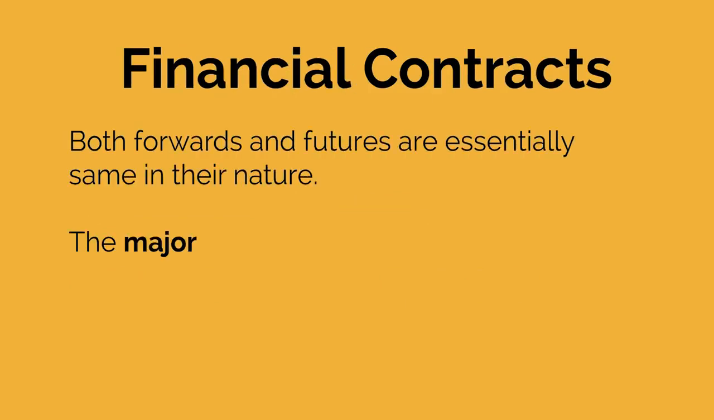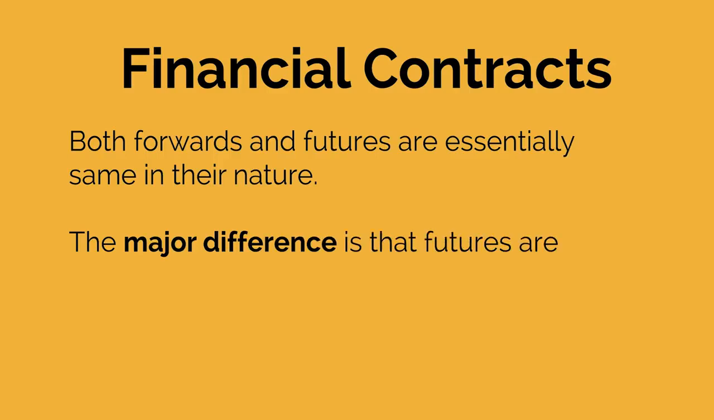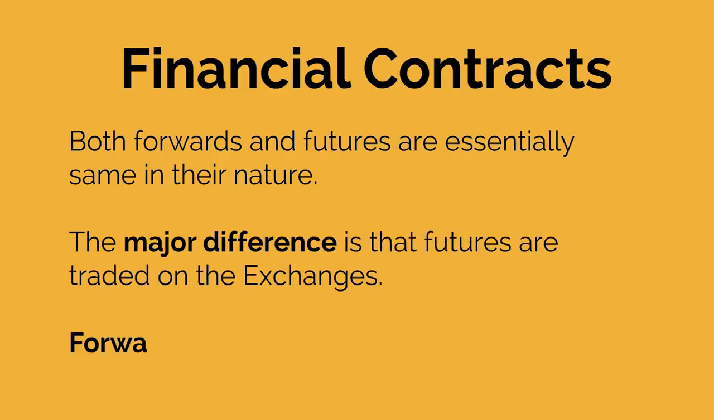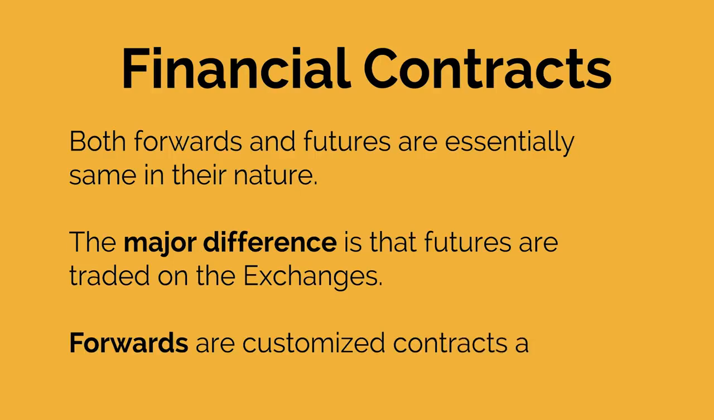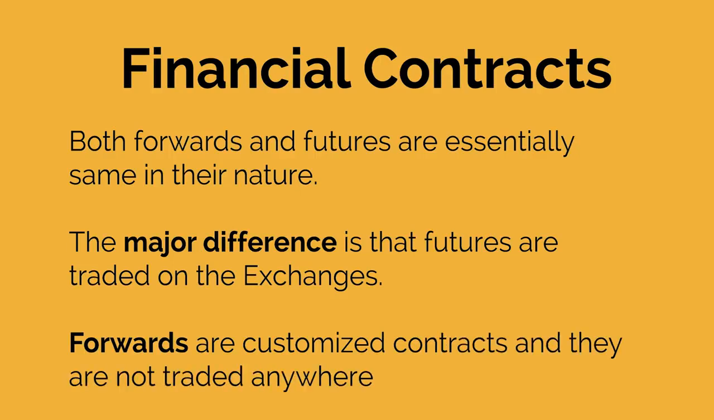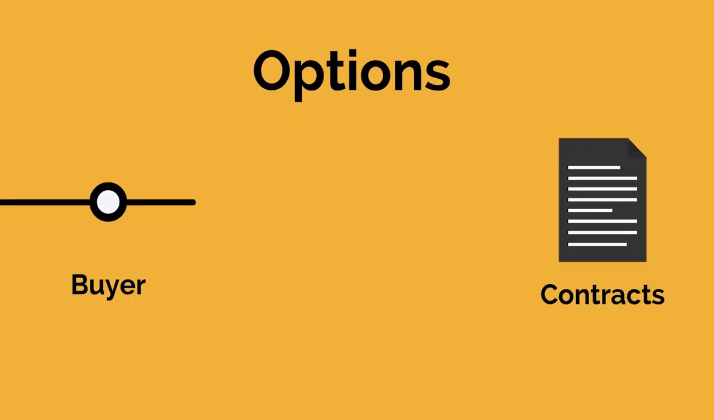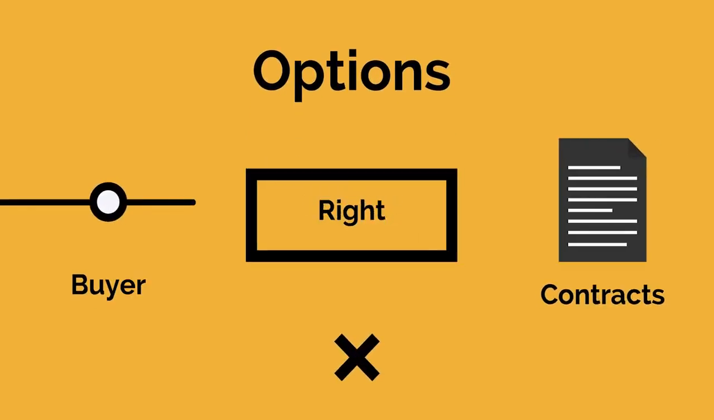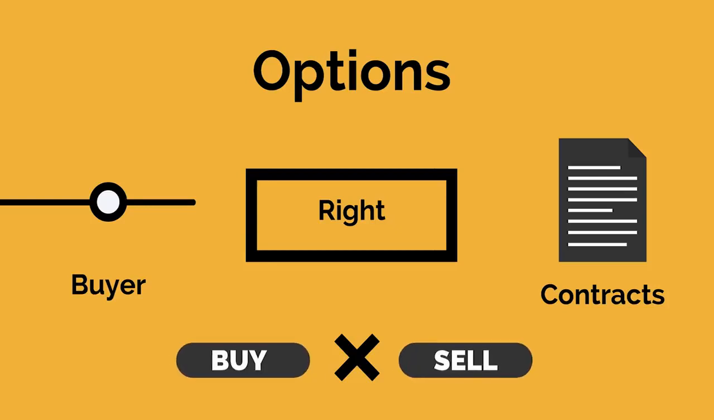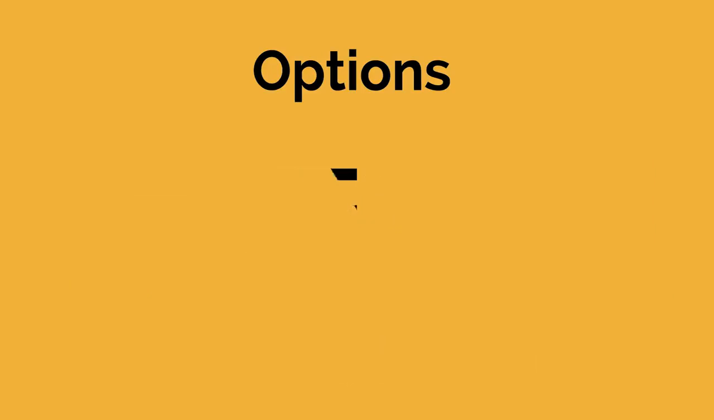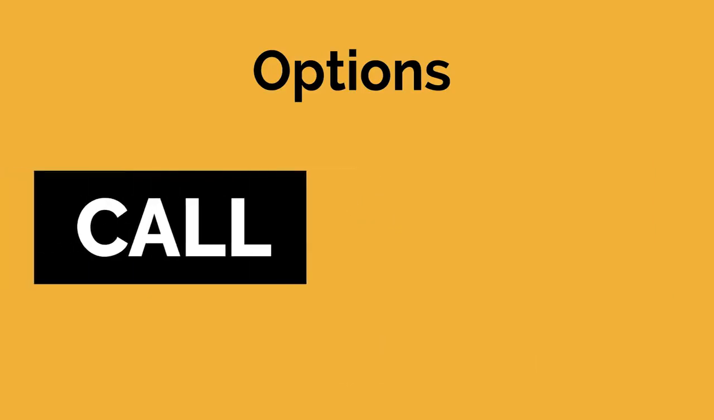The major difference is that futures are traded on exchanges, while forwards are customized contracts and they are not traded anywhere. Options. Options provide the buyer of the contracts the right but not the obligation to purchase or sell the underlying asset at a predetermined price. There are 2 kinds of options: call and put.